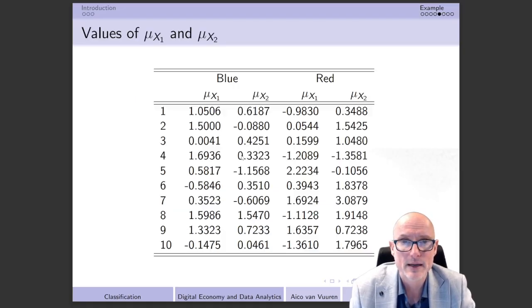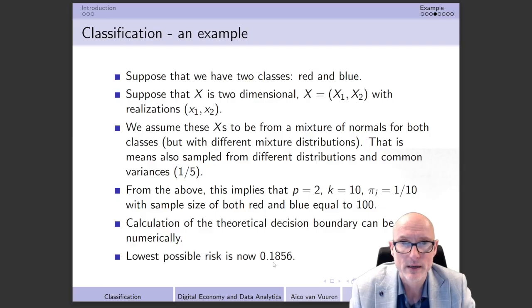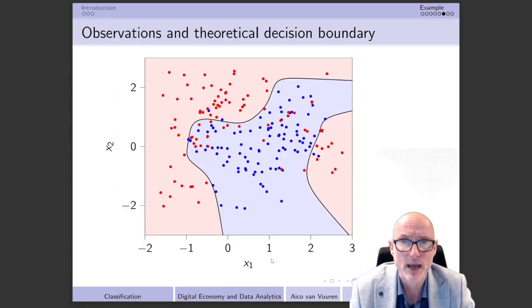We can then calculate that actually in roughly 18.6% of the cases we still make an error. And take into account that we cannot do anything about that. The reason behind that is that we should realize that even in the case that